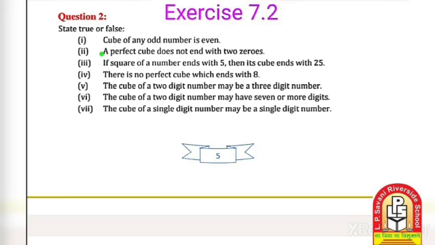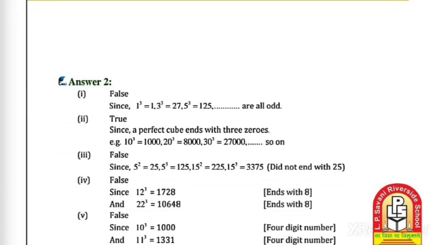The next sentence: a perfect cube does not end with 2 zeros. Let's justify. Here we take perfect cubes with zeros. First, perfect cubes with 3 zeros: 1000, 8000, and 27000. The cube roots of these numbers are 10, 20 and 30. So a perfect cube ends with 3 zeros, not with 2 zeros, so that is a true sentence.